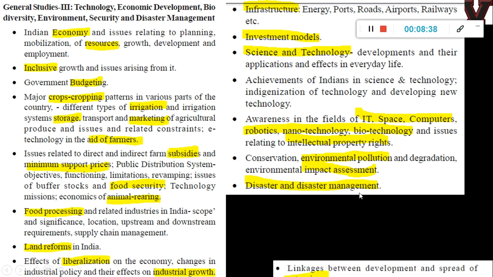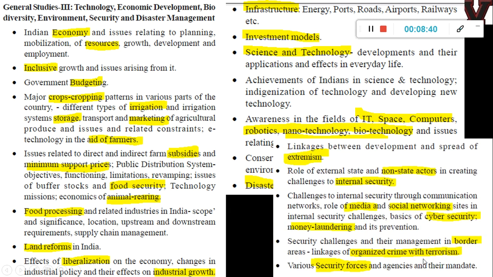And this is another very important place where 40 to 50 marks will come. This is about extremism, whether inside India or outside India, which includes terrorism also. If you see the last 2 lines, organized crime with terrorism, border areas and security forces, you know, the CRPF, ITBP, SSB, all those forces related questions come. And it can be neighboring countries also, or a UN related mission also. It can be anything. Very detailed questions come from here.